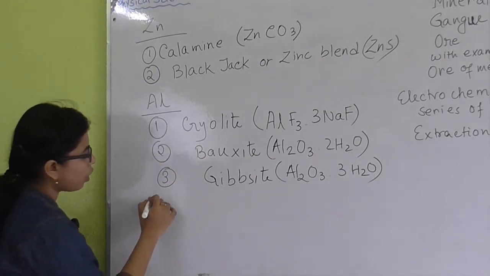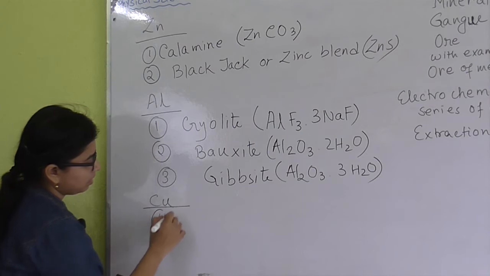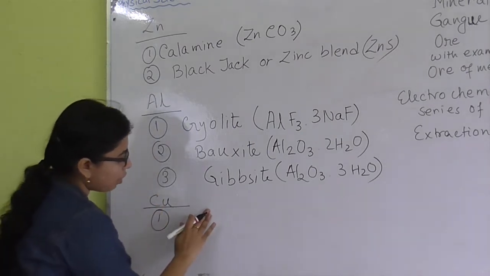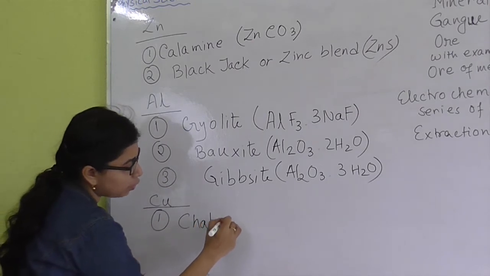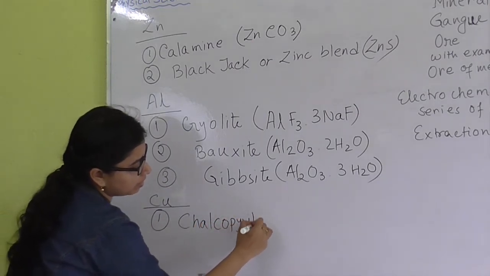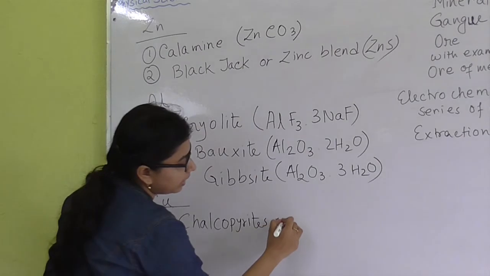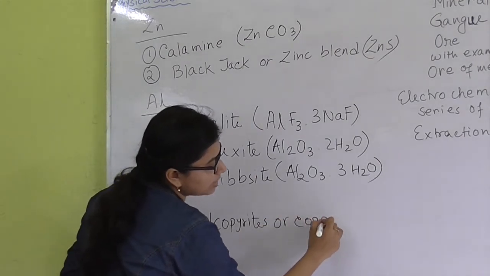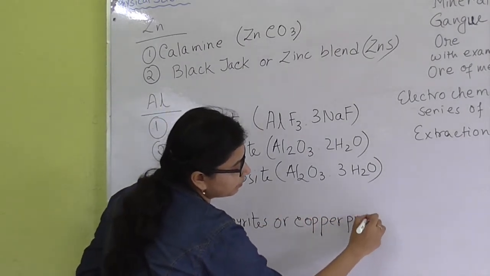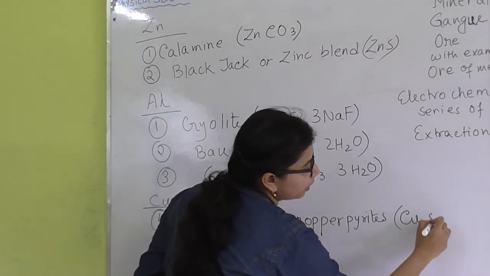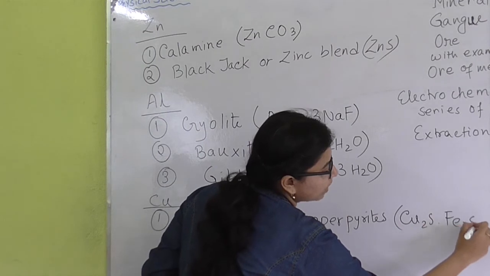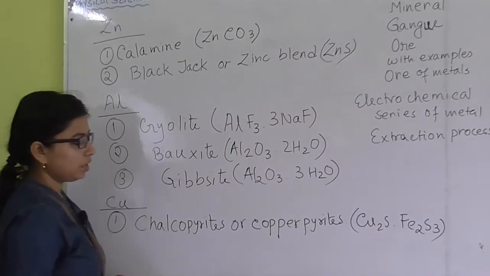Next I am coming to copper. The names of ores of copper, number 1 I can write, that is chalcopyrites, or it is also known as copper pyrites, and the formula is Cu2S.Fe2S3.